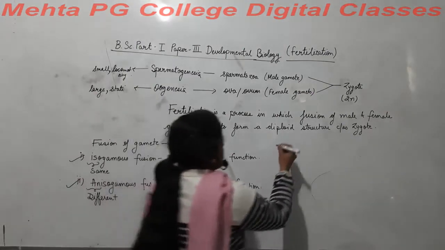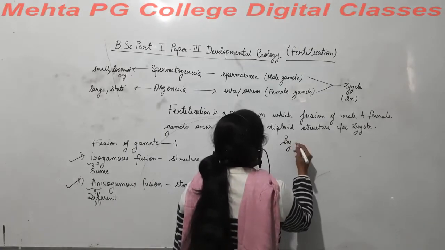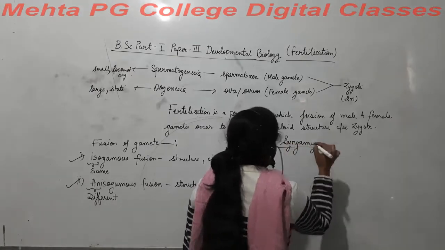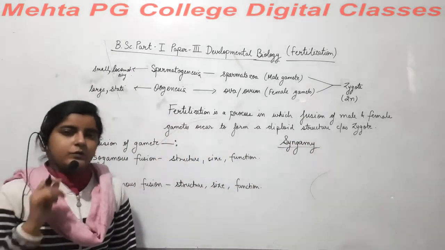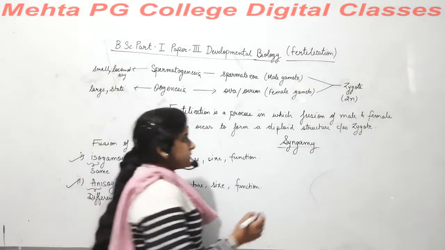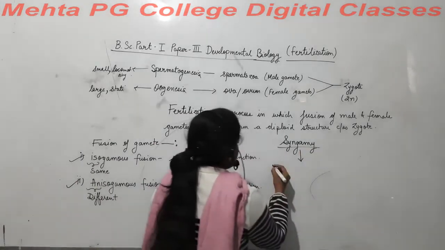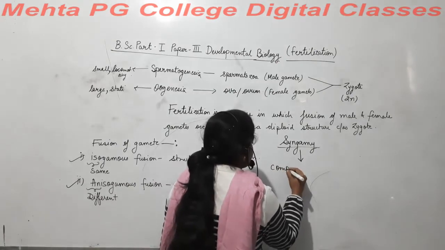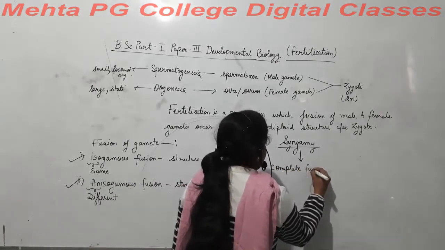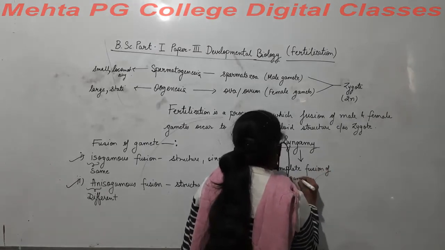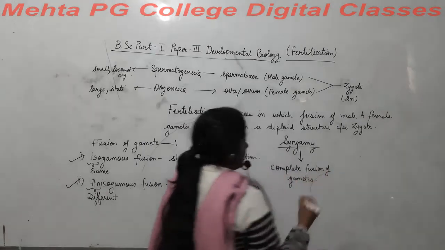Now another word which comes is syngamy, right? This is also a new word, and syngamy means complete fusion of gametes. Right?